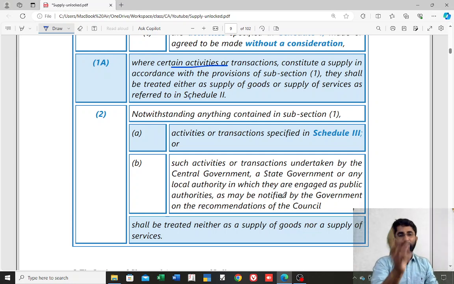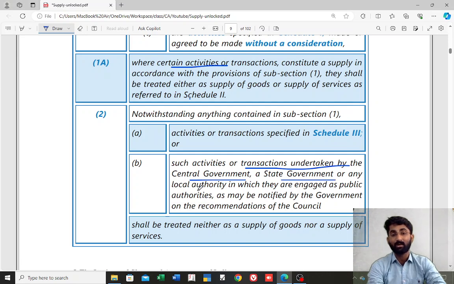Clause A, activities or transactions specified in schedule 3, negative list items, it is not considered as supply. At the same time, clause B says that such activities or transactions undertaken by the central government, a state government or any local authority in which they are engaged as public authorities, as may be notified by the government on the recommendation of the council.